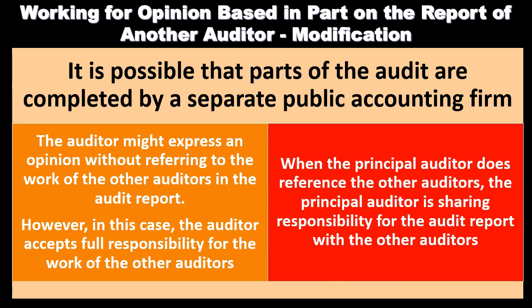When the principal auditor does reference the other auditors, the principal auditor is sharing responsibility for the audit report with the other auditors. And that's typically what you would think would basically happen, because you want to share responsibility for the components that you might be responsible for and limit the responsibility. However, if you take full responsibility for it, then you have more liability. Maybe you can get paid more in that way. Maybe you can bill more.